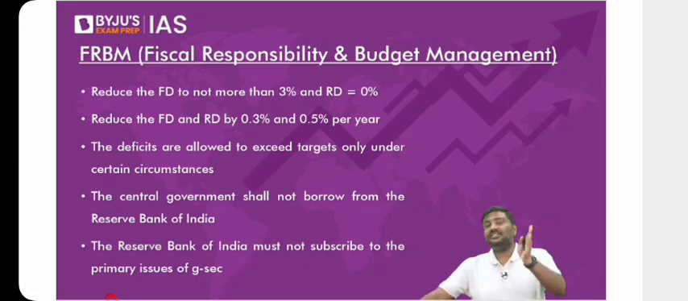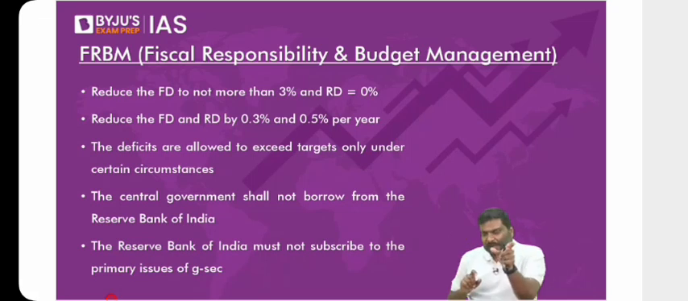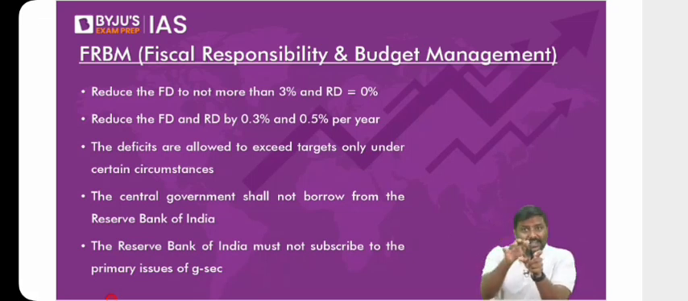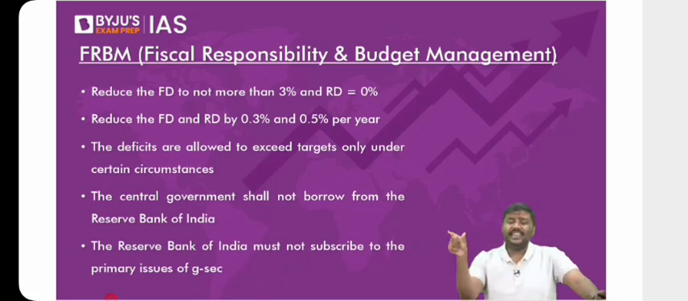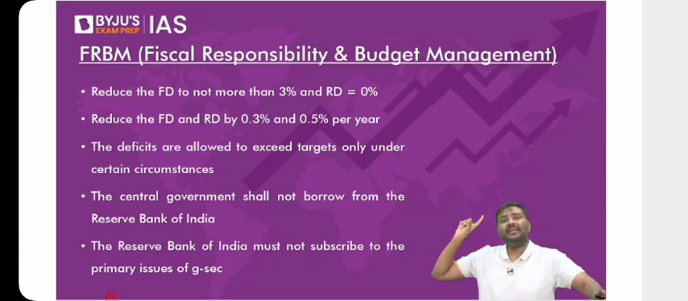Centrally sponsored scheme and central sector scheme. Centrally sponsored means the expenditure for the scheme will be shared between center and states. The expenditure will be shared between center and state. Right? That is centrally sponsored. Central sector means all the money that is spent in the scheme, everything that is spent in the scheme, will be spent by the central government.